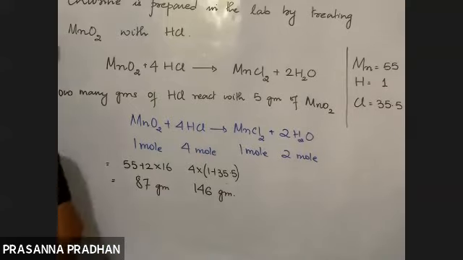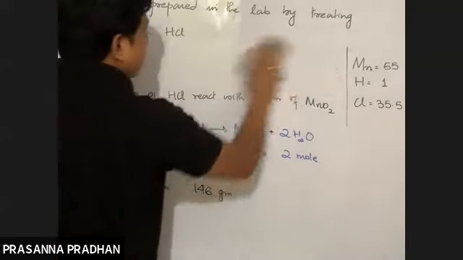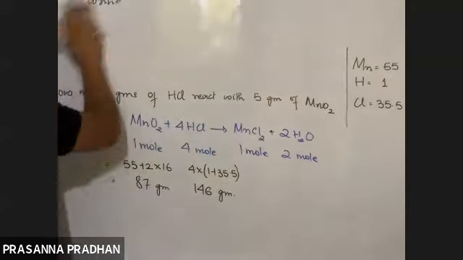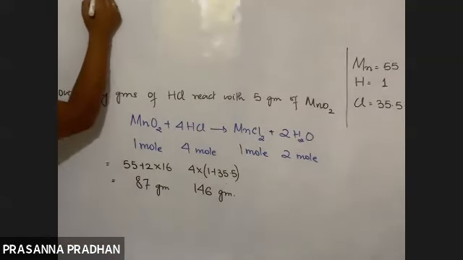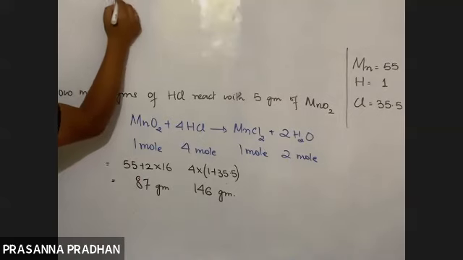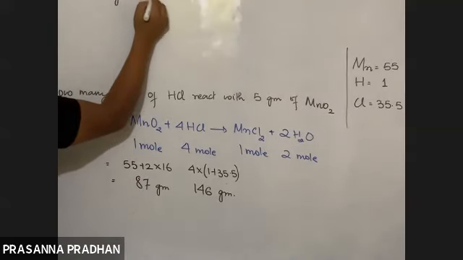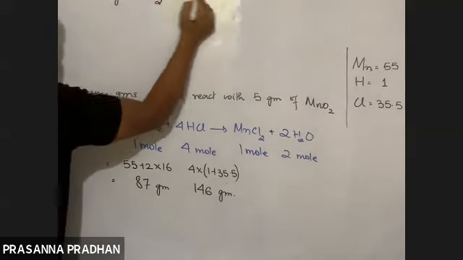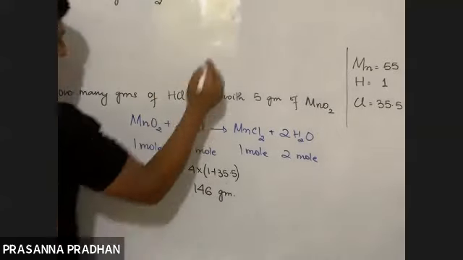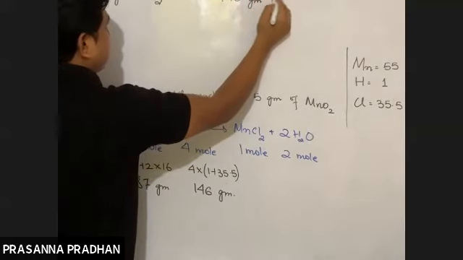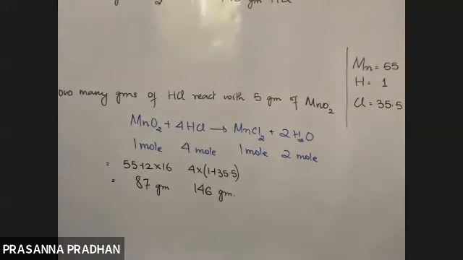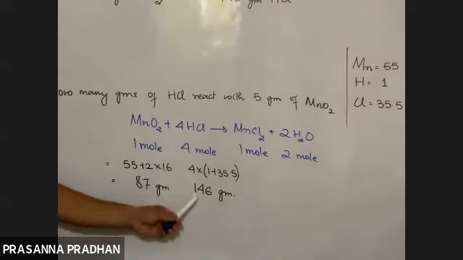You are supposed to find out the number of grams of HCl that reacts with 5 gram of MnO2. So what can I say now? I can say that 87 gram of MnO2 reacts with how many gram of HCl? It reacts with 146 gram of HCl. 1 mole means 87 gram reacts with 4 mole means 146 gram.